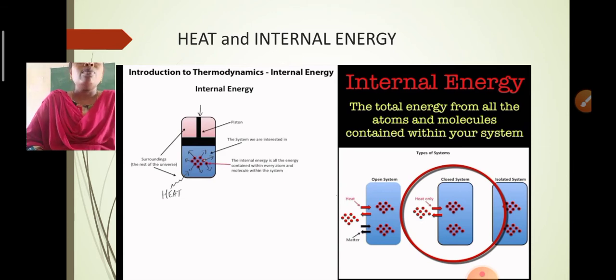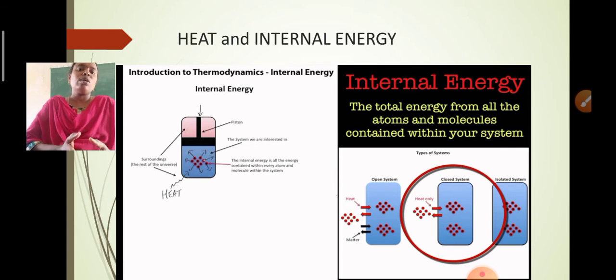If you observe this figure, internal energy is not only due to the movement of the particles, but also due to the rest of the particles. With the help of internal energy, we can predict whether work is done on the system or by the system. Because of this concept, we can have the next laws, that is the thermodynamic laws, the first law of thermodynamics.